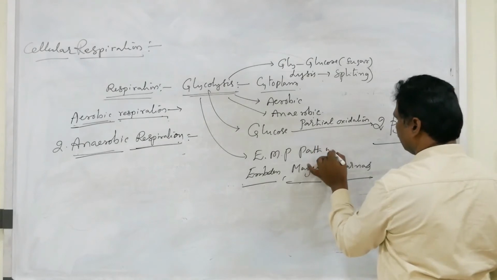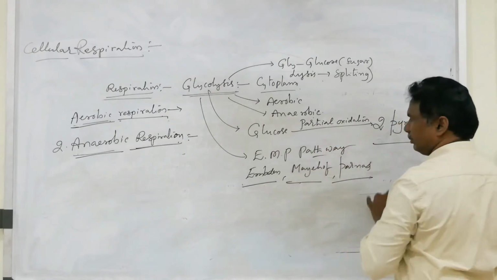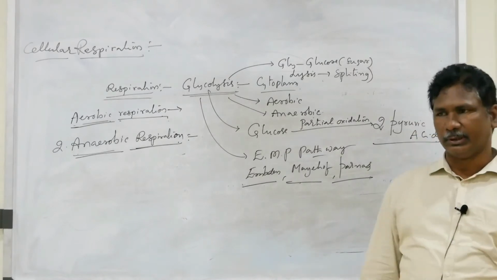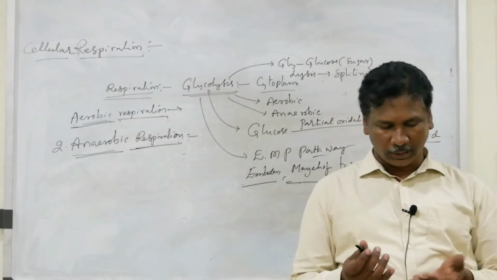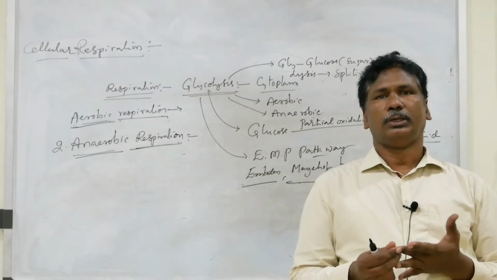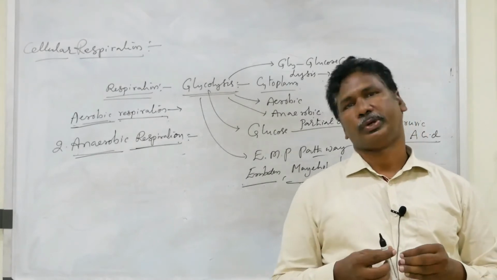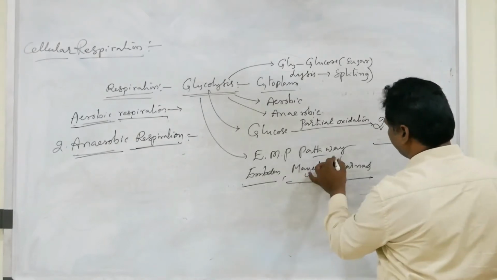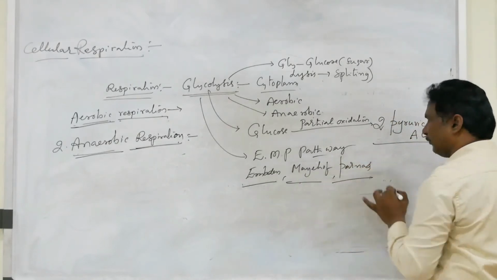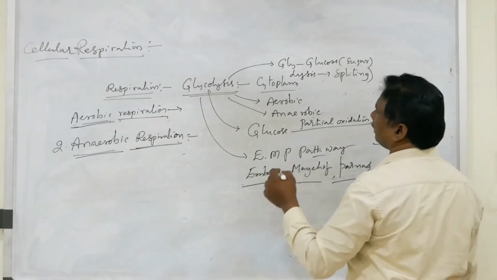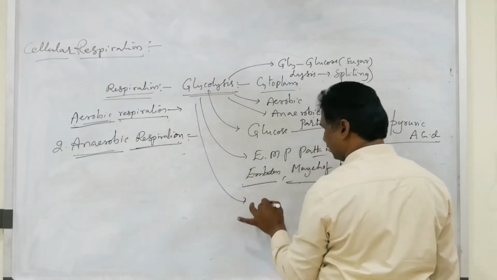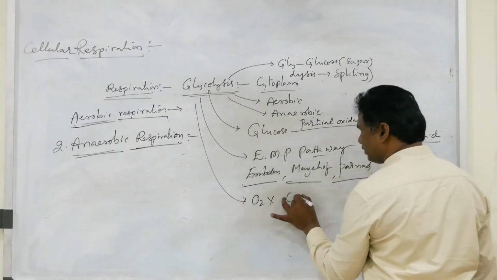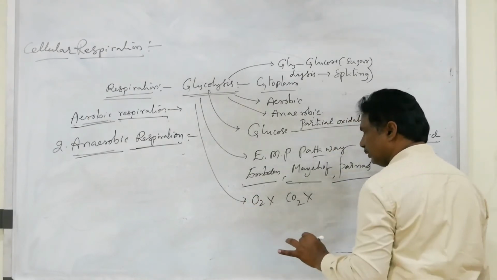The EMP pathway is a most important essay question, asked in our IPE in March 2020. It is also called the EMP pathway, or Embden, Meyerhof and Parnas pathway. When we observe glycolysis, there is no utilization of oxygen and no production of CO2.